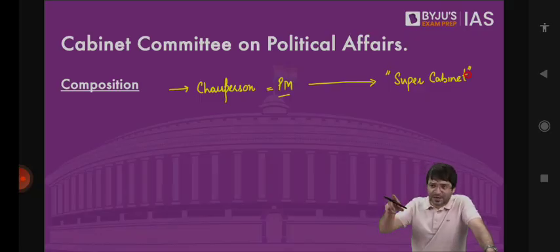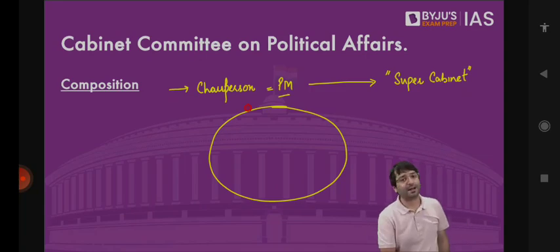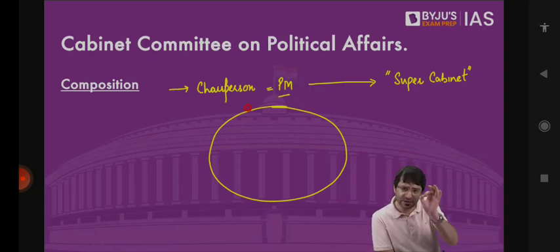For Telangana, we will announce these many schemes and these many policies, or we will announce a new IIT, a new IIM. All the political decisions that the government has to take is taken in this Cabinet Committee on Political Affairs. That is why we call it a super cabinet. It is headed by the Prime Minister, which means the chairperson is the Prime Minister. Who are the other members? You don't have to get into that. Just understand what is the concept behind this.